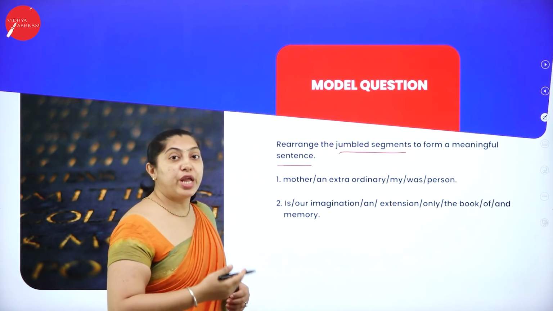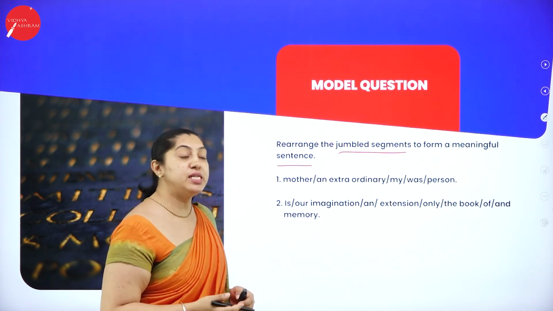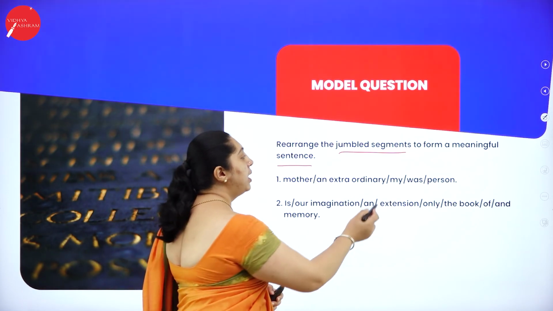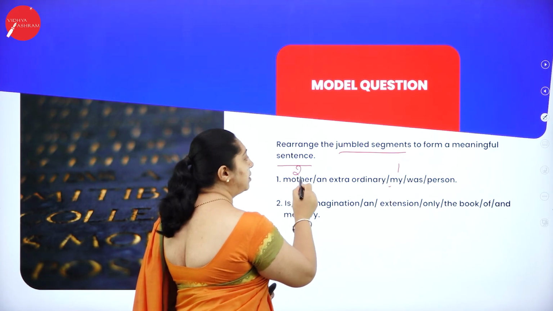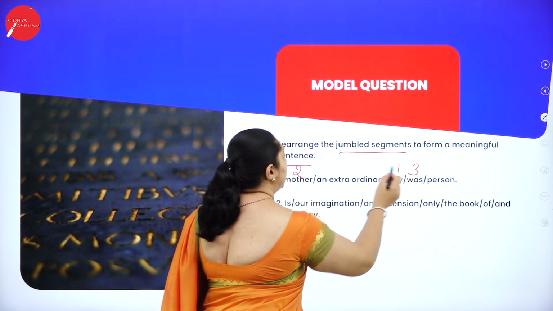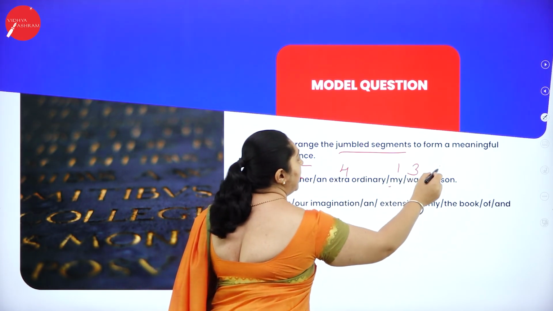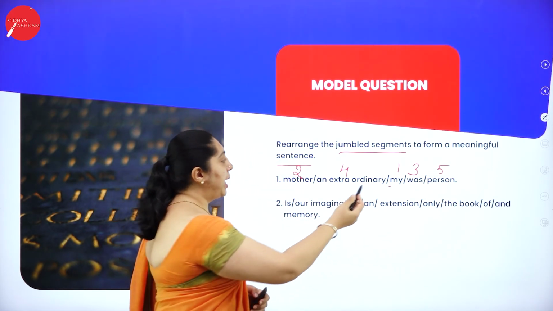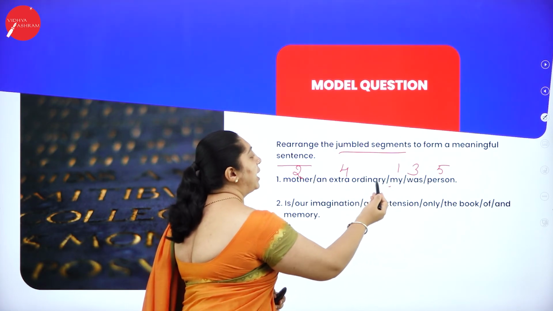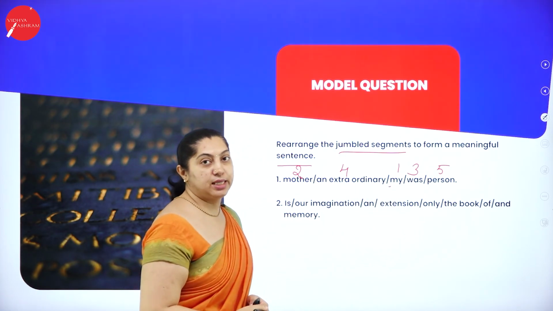So you need to rearrange this to get a meaningful sentence. So it will be like, my is the first one. My mother was an extraordinary person. So what is the answer? My mother was an extraordinary person.